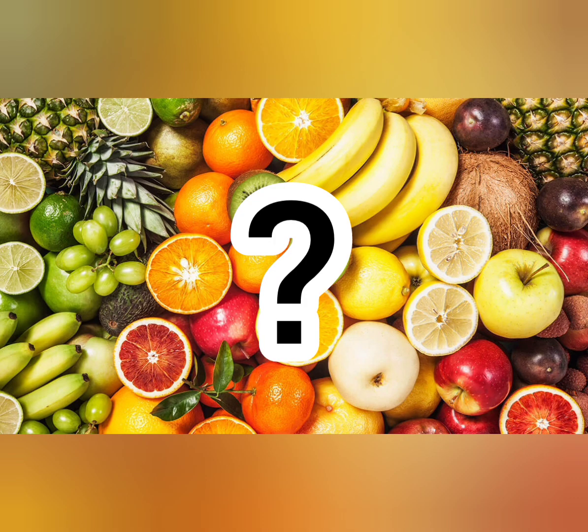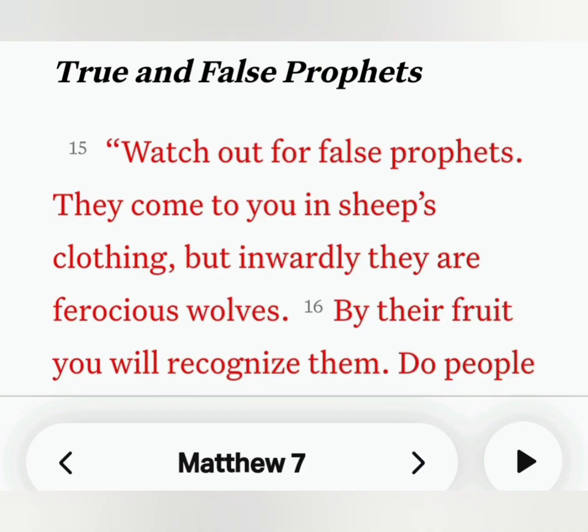Today we are looking at fruit. What is fruit in the Bible? The verse that inspired this Bible study is Matthew 7:15 that says, "Watch out for false prophets. They come to you in sheep's clothing, but inwardly they are ferocious wolves. By their fruit you will recognize them." So to be able to recognize them by their fruit, we have to know what their fruit is.